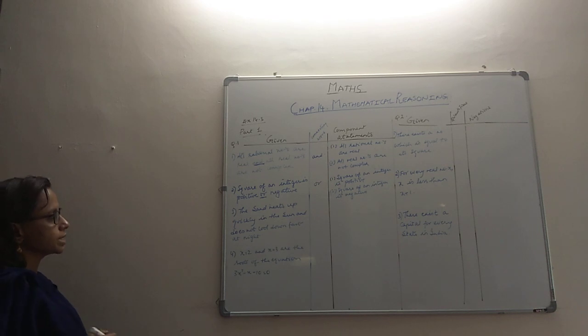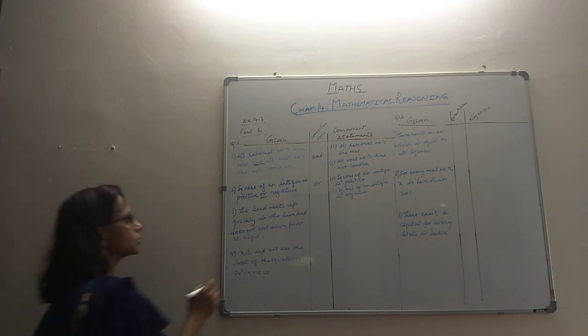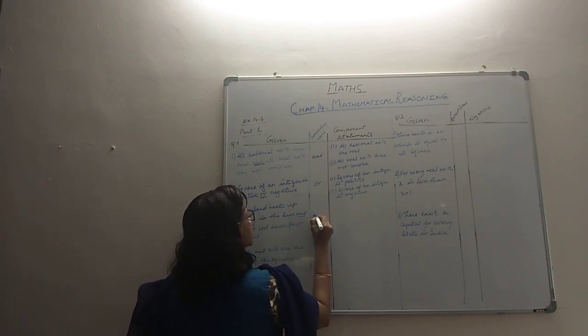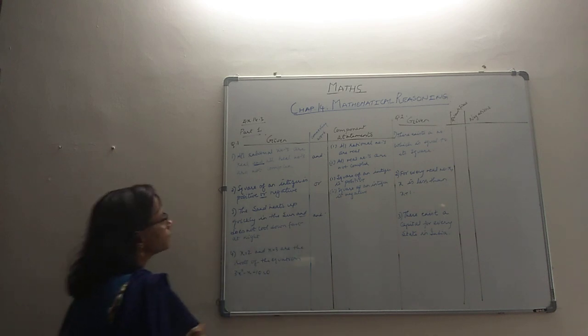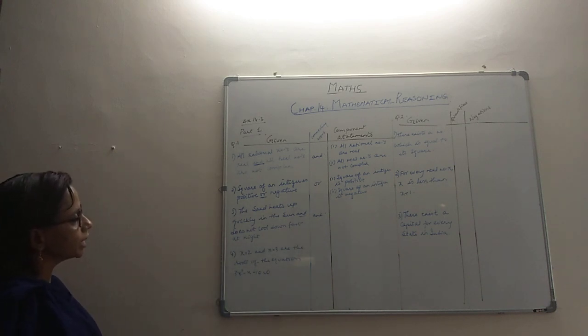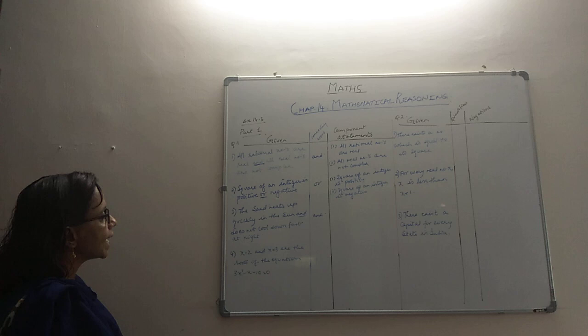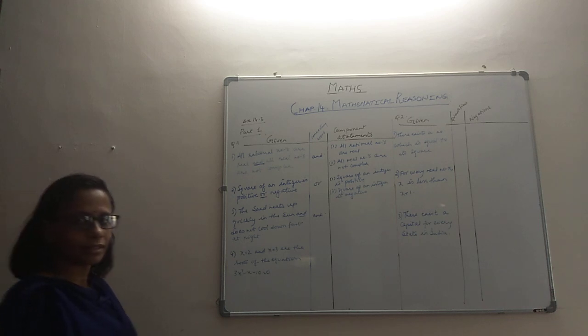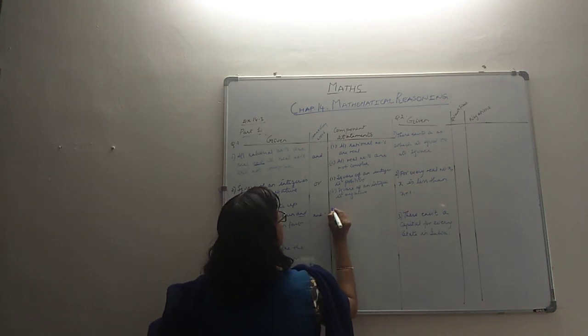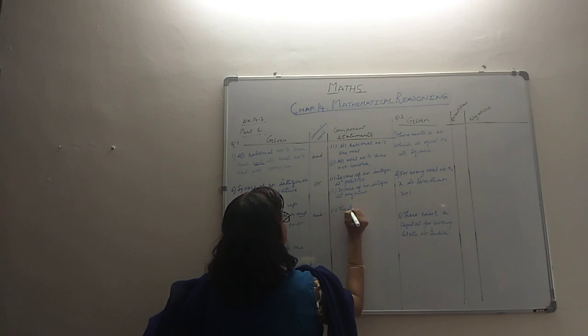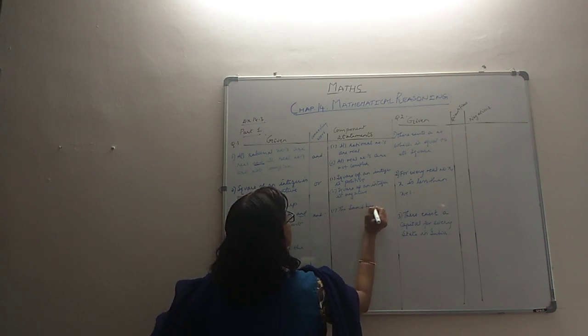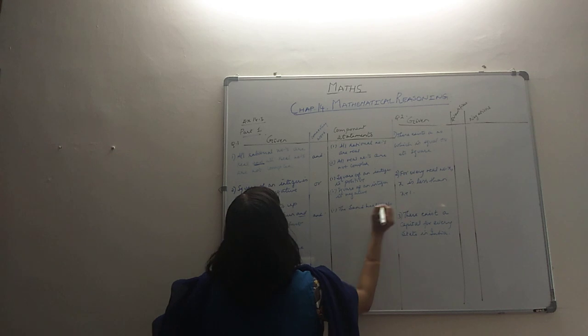The third subpart says the sand heats up quickly in the sun and does not cool down fast at night. So obviously it is and which is the connecting word, and the component statements are: the sand heats up quickly in the sun, the sand does not cool down fast at night. So first part, the sand heats up quickly in the sun.